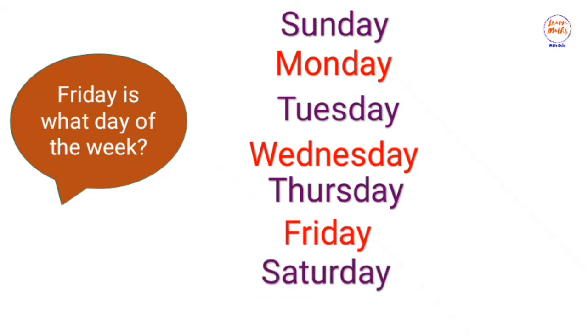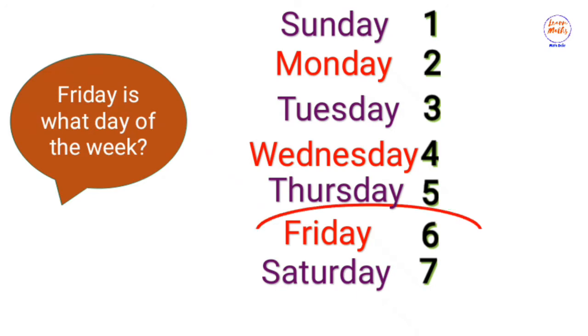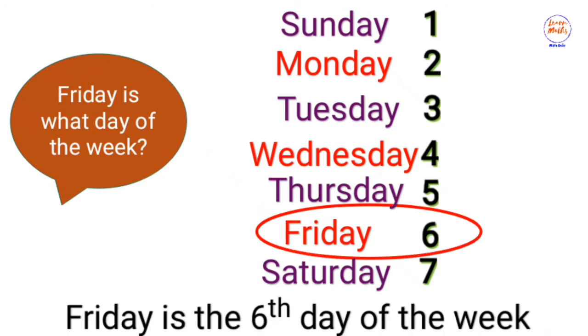So Sunday is the first day, Monday is the second day, Tuesday is the third day, Wednesday is the fourth day, Thursday is the fifth day, Friday is the sixth day, Saturday is the seventh day. So is your guess correct? Yes, Friday is the sixth day of the week. As simple as that. So that is just what place value is. The position of, like the position of Friday in the days of the week.